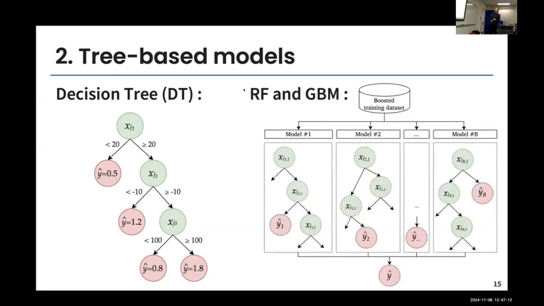So what people have started to do is, instead of having only one tree, why don't we have a forest of trees? So that's where the random forest model comes in and also the gradient boosting model. And I don't want to go into the architecture of these models and the differences, but what you need to remember is just that these models are simply decision trees that we've put together. And then what we do is basically taking the mean prediction, for example, of all these trees. And we can have 1,000, 5,000, 10,000 different trees. And that will increase our prediction success by having multiple trees instead of having only one.